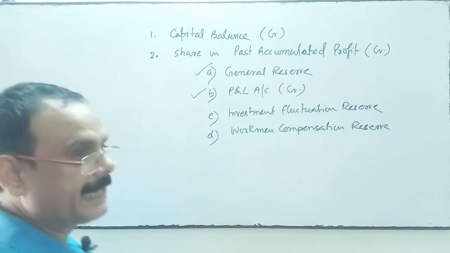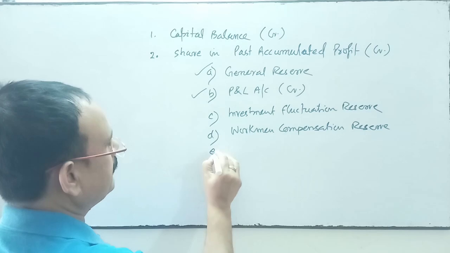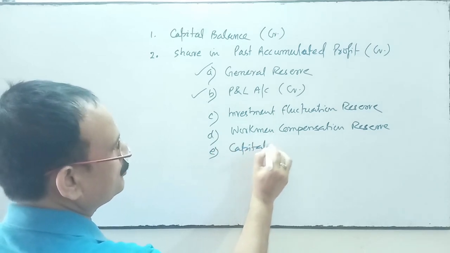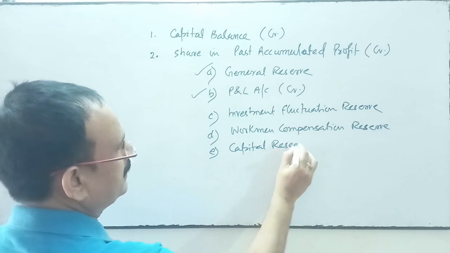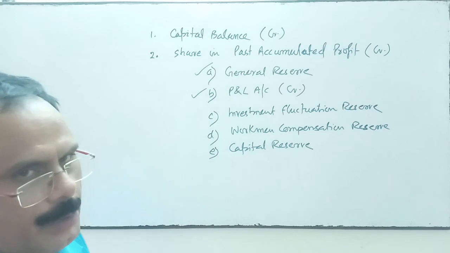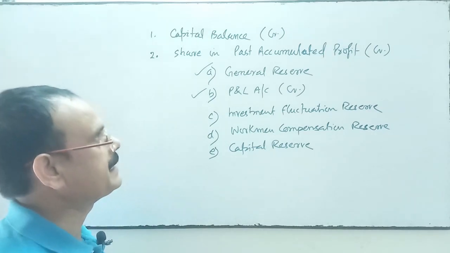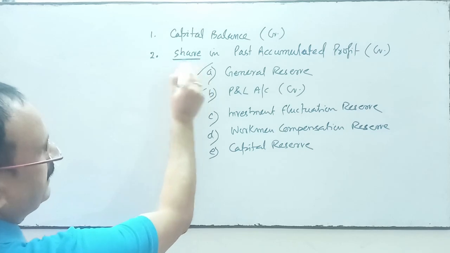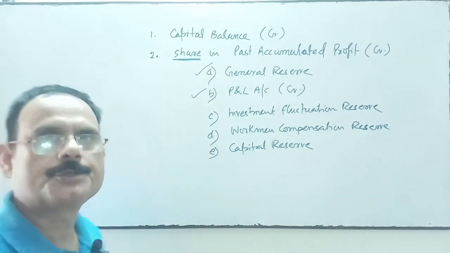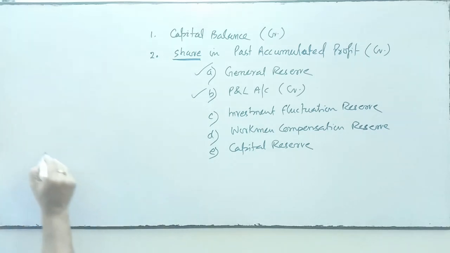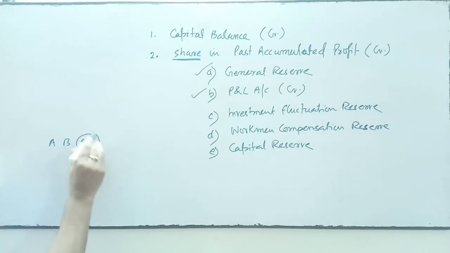If there is any capital reserve, that reserve will also be transferred to the deceased partner's capital account in their profit sharing ratio. Suppose there are three partners, A, B and C. C died.